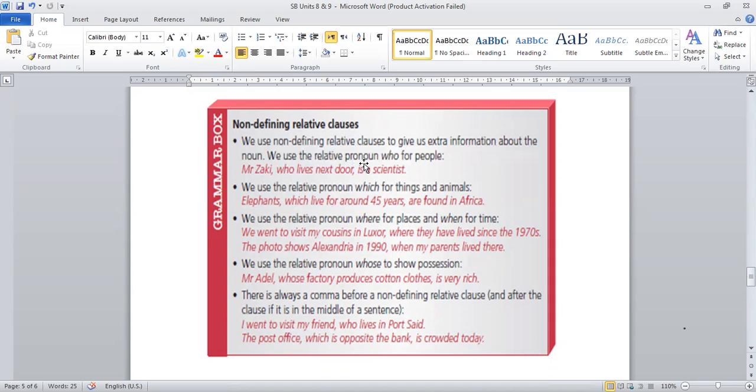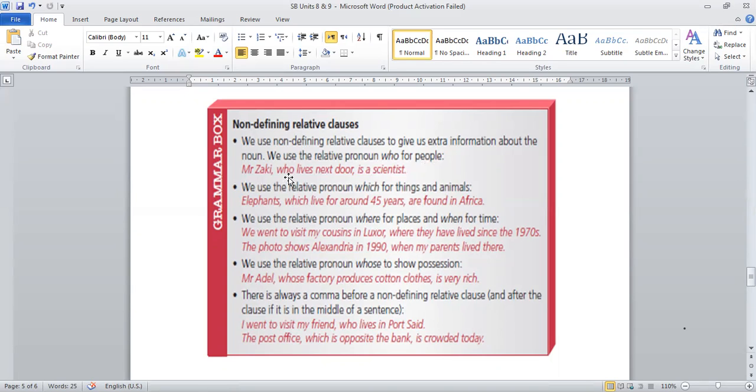We use the relative pronoun who for people, as you know. The first example, Mr. Zaki, pay attention because we will put this relative clause between two commas, as you see. Mr. Zaki, comma, who lives next door, comma, is a scientist. So here, this part, who lives next door, is the relative clause, which gives us extra information.